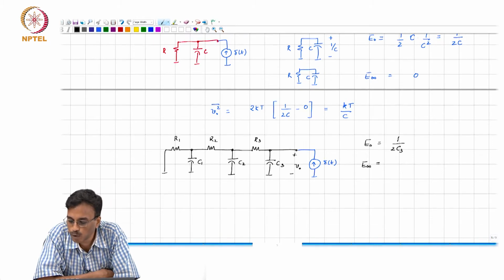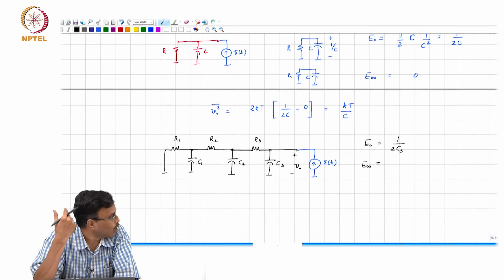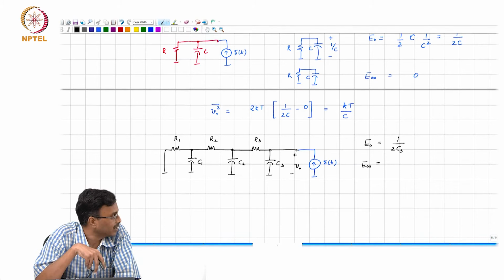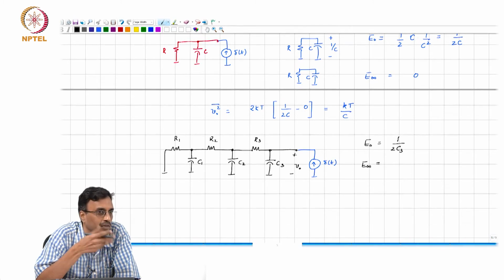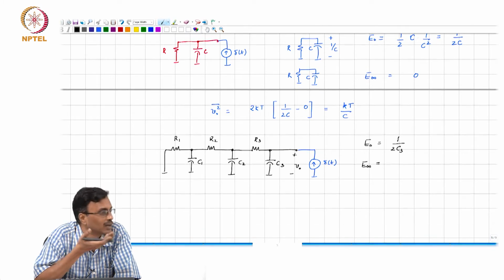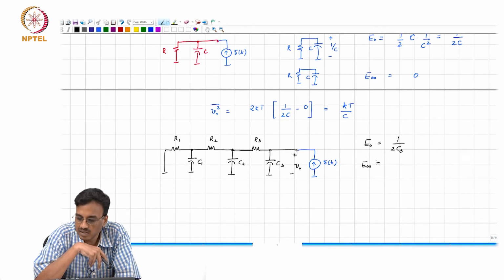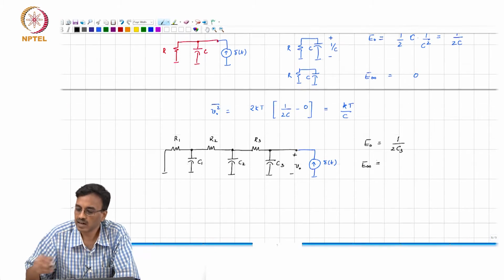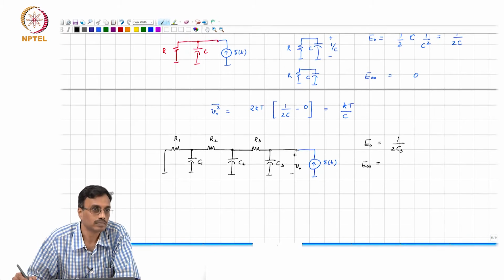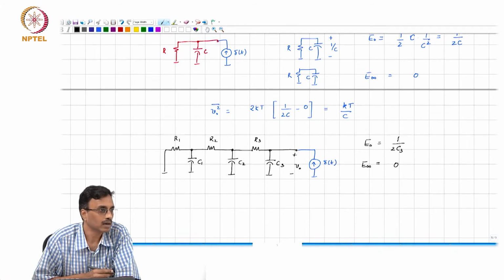E infinity is, well, at t equal to 0 plus there is a voltage on C3, right. After a long time what will happen? All the voltage across C3 will discharge through the resistors. What about the voltages across C2 and C1? Well, at t equal to infinity, the steady state voltages across all the capacitors is 0. So, what is the energy at t equal to infinity? 0, alright.